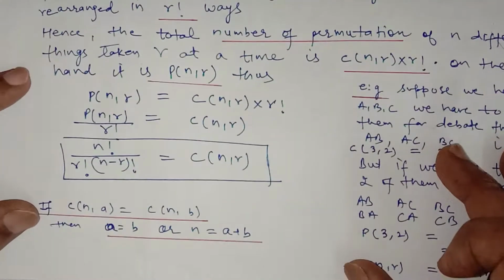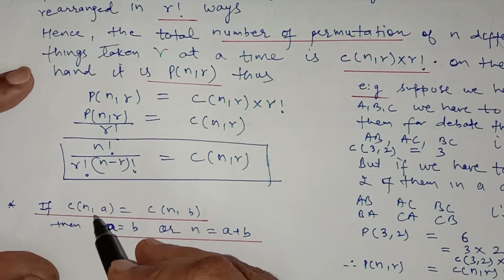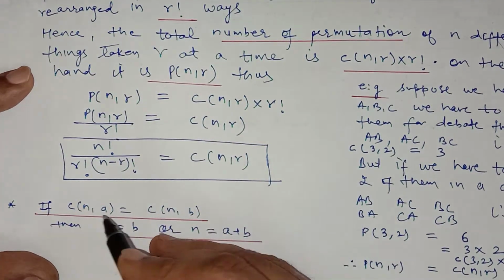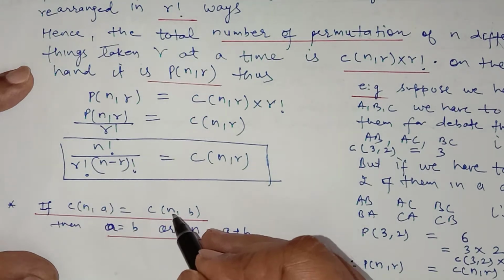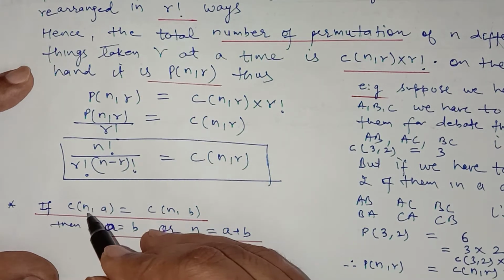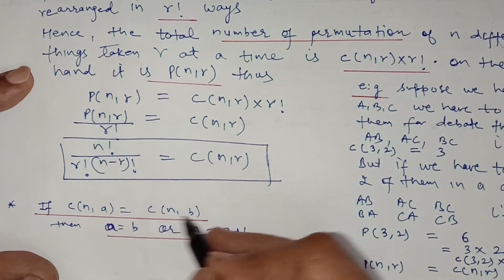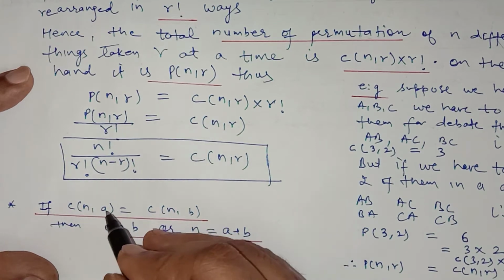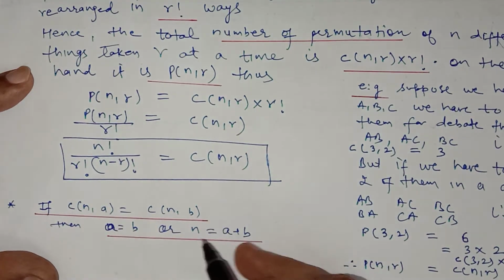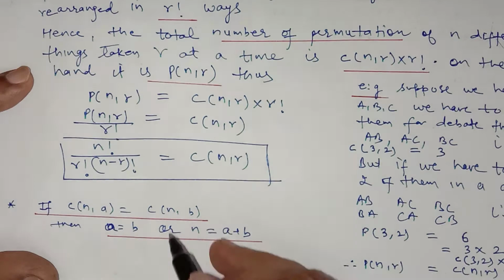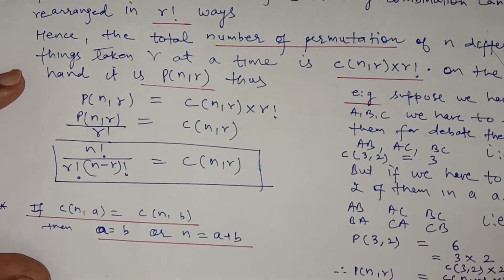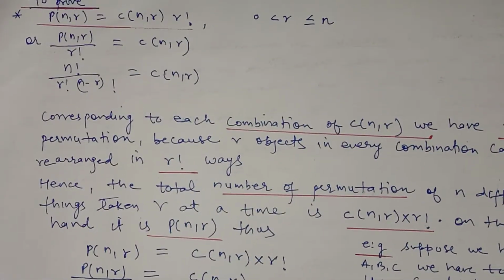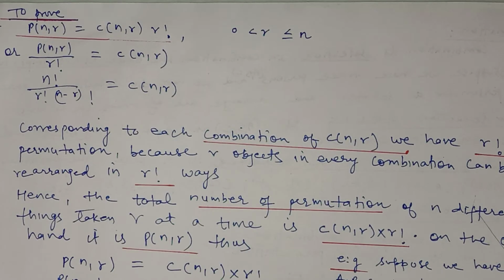There is a first property in this combination formula. If two combinations are same, and the total n is same, that is nCa is equal to nCb, then either a will be equal to b or n will be equal to a plus b. Most probably we are using n is equal to a plus b. So this is the basics for the combination and the formula for the combination.